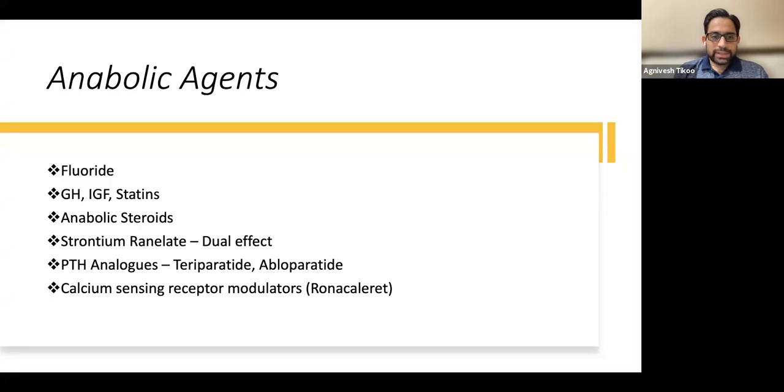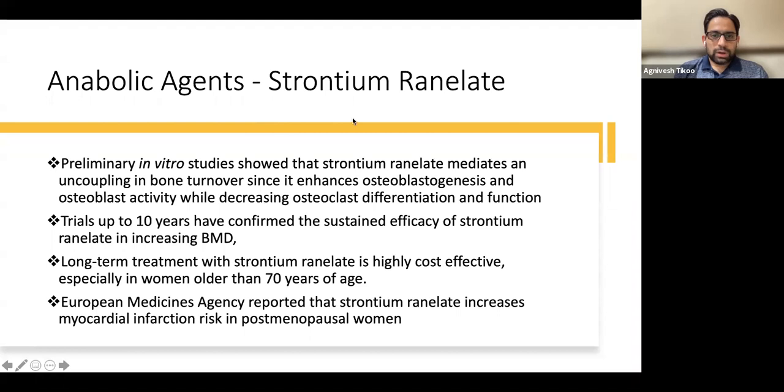Now, anabolic agents are many. By default, you should know about strontium. Strontium is the next element in the periodic table in the calcium group, and it has the same electronic configuration as calcium.